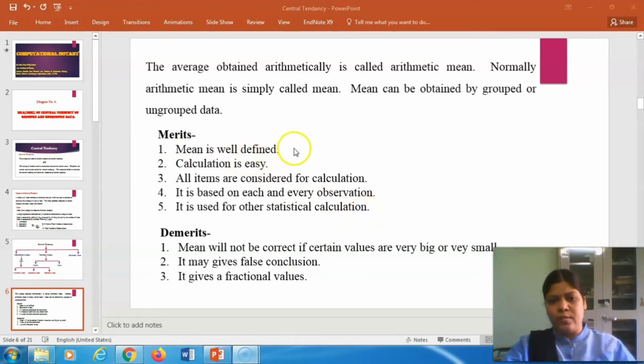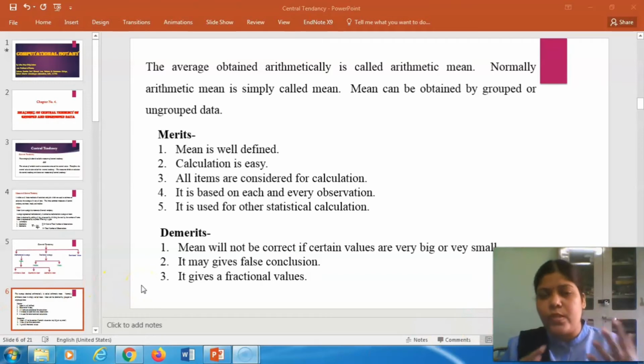Mean is well defined, calculation is easy, all items are considered for calculation, it is based on each and every observation, and it is used for further statistical calculation. Okay, let's go towards the demerits. What are the demerits?